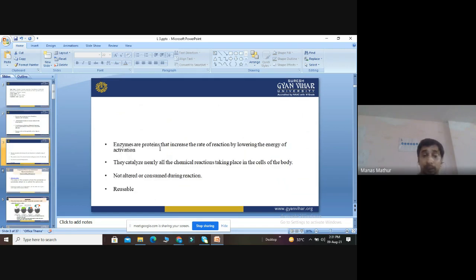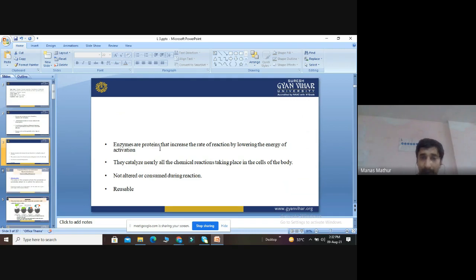Biochemically, all enzymes belong to proteins. Enzymes are proteins that increase the rate of reaction by lowering the activation energy. This concept is a little bit from the chemistry point of view, so we will not discuss it in detail. We just know that enzymes are proteins which increase the rate of reaction by lowering the energy of activation.